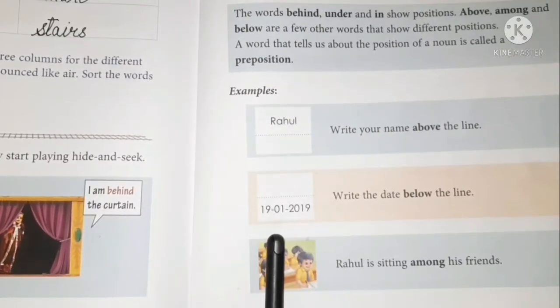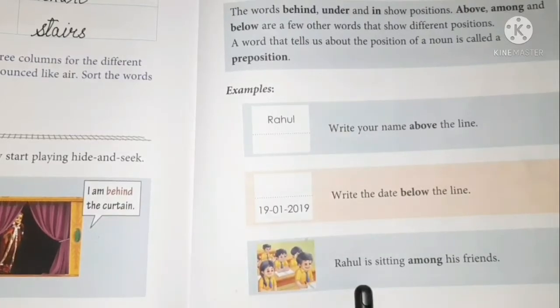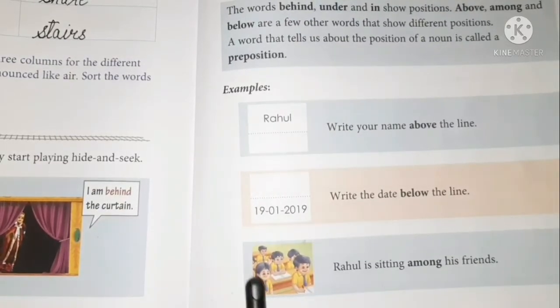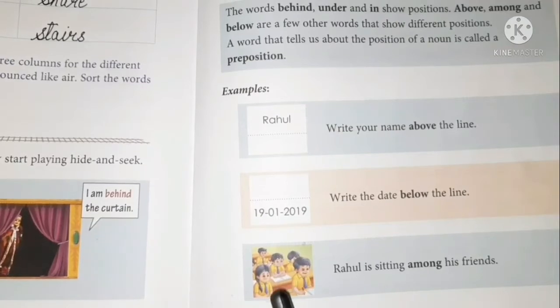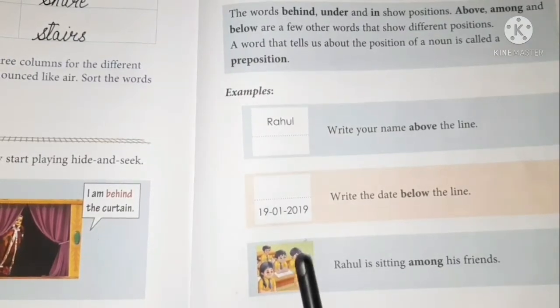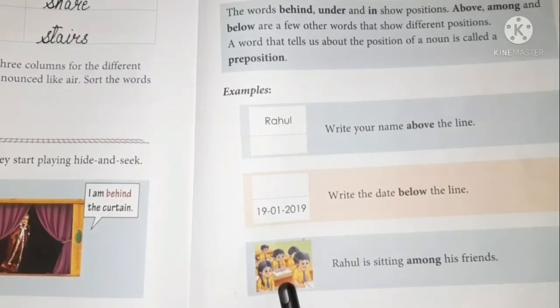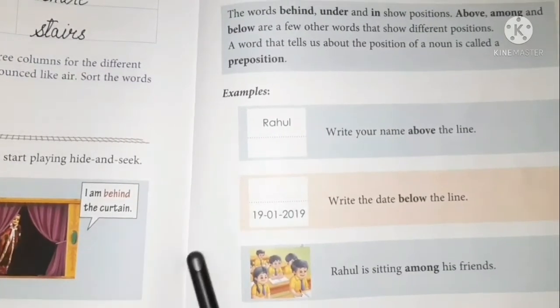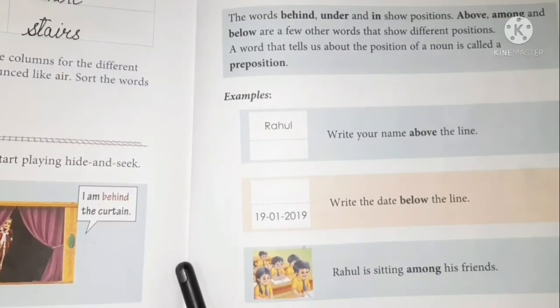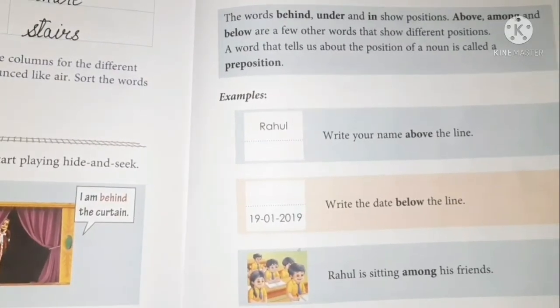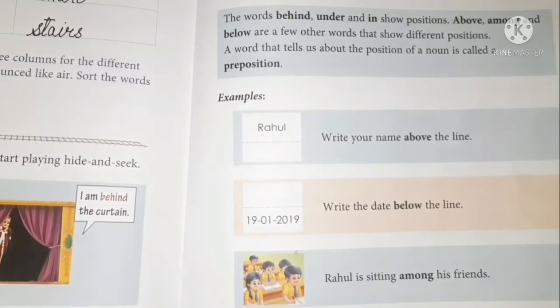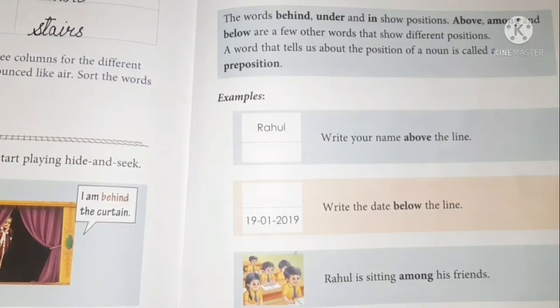Okay? Now next, Rahul is sitting among his friends. Can you see Rahul is sitting among his friends? Rahul is the middle one, and he is sitting among his friends. All his friends are sitting, and he is sitting among his friends. So, what are prepositions? Prepositions are words that tell us about the position of a noun, children.